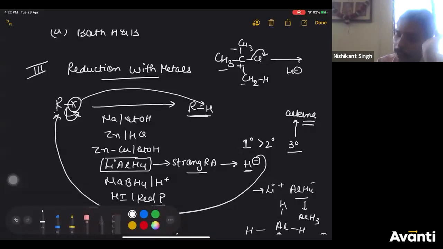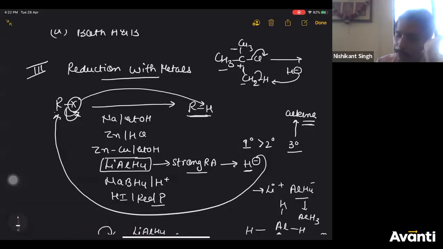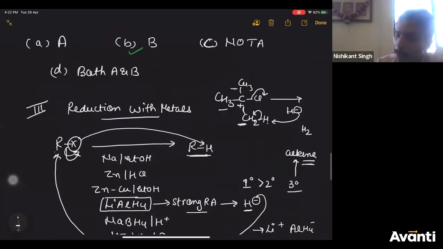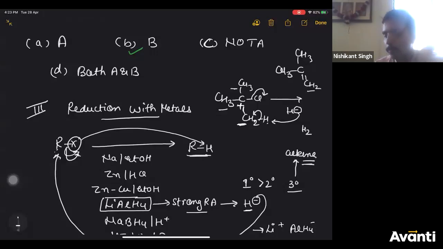It will take this H plus from this carbon. This bond will break like this. H plus will be taken by H minus to release H2 gas. CH2 will get a negative charge. Carbon is having a positive charge. Positive and negative will form a bond with each other, and you'll get CH3 here. This carbon has a positive, this carbon has a negative after losing H plus. So you'll get alkene, right?